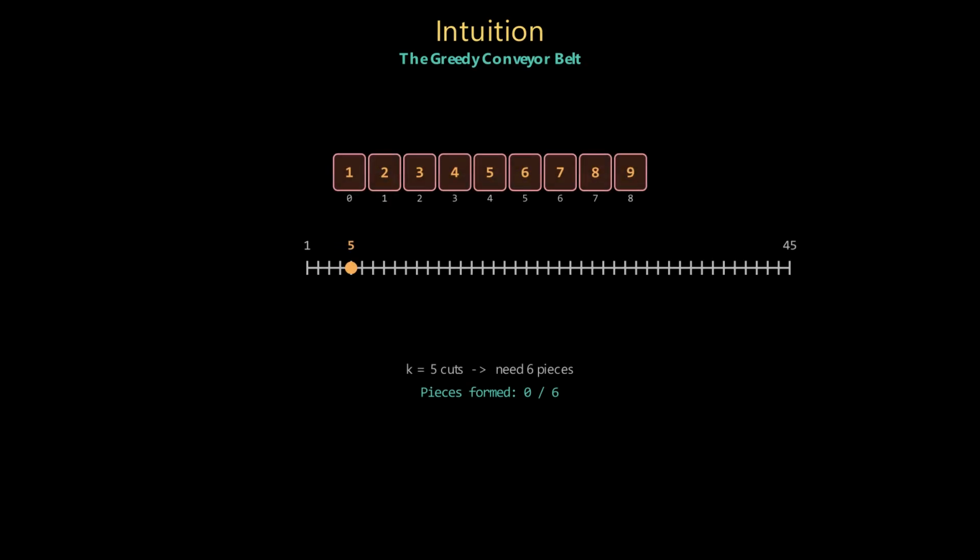Testing a target value is simple and greedy. We walk down the chocolate bar from left to right, adding up sweetness. The moment our current chunk hits or exceeds our target of 5, we instantly make a cut. If we can successfully manage to get 6 or more pieces this way, it means our target of 5 is totally doable, and maybe we can aim even higher.